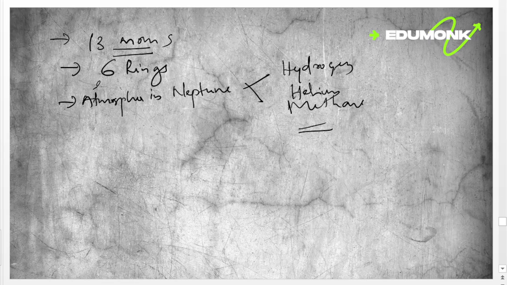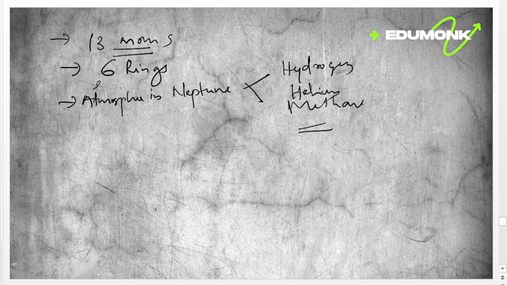These are the basic details about the planets in our solar system. Then we can move on to the other objects like moons, asteroids, meteoroids, and comets. Then we can discuss the moon, which is Earth's natural satellite.